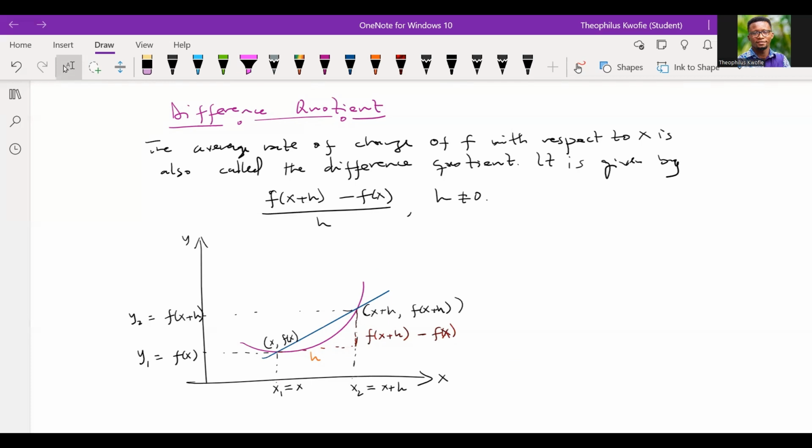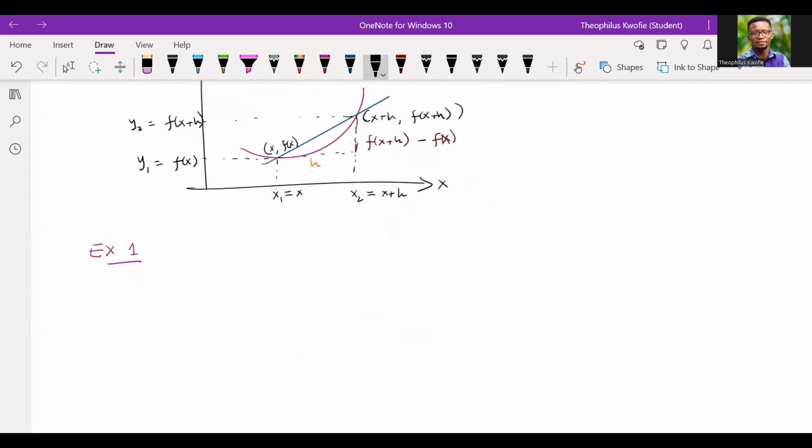But this time around, we say that there has been a change in the input value. So I want you to take note of that. It's a very interesting concept, and we'll solve more examples so you would appreciate it more. At this point, let's look at some examples, and I think you would like it.